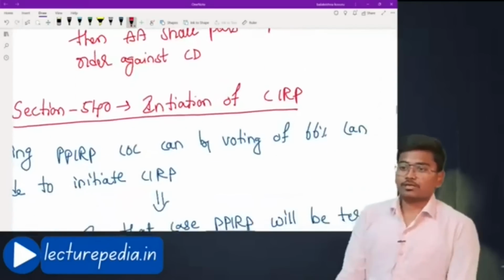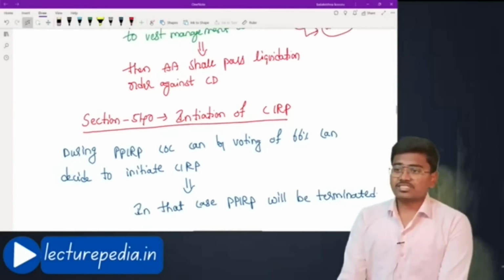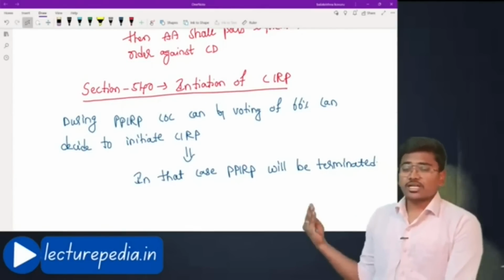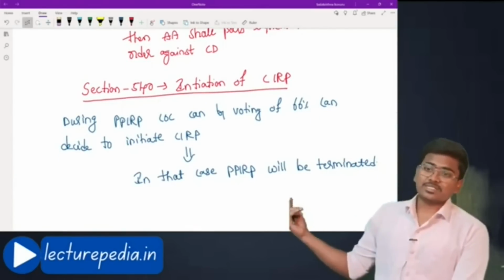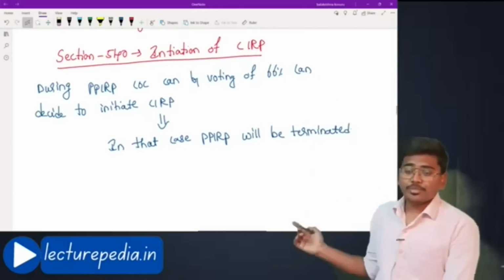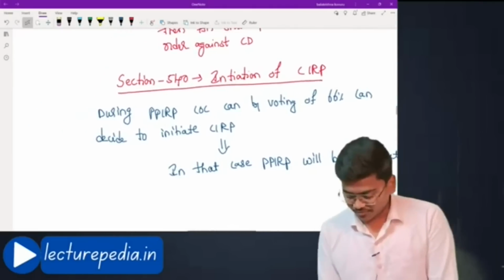Next, section number 54O, initiation of CARP. During PPIRP, the committee of creditors, by a voting of 66%, can decide to initiate CARP. In that case, PPIRP will be terminated and CARP will be initiated. That is section number 54O.